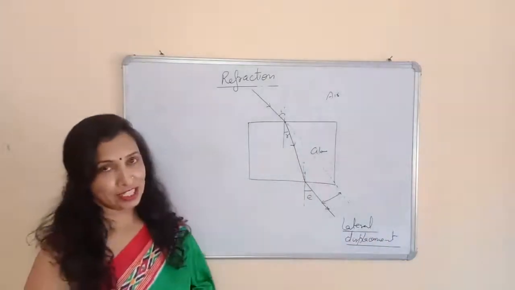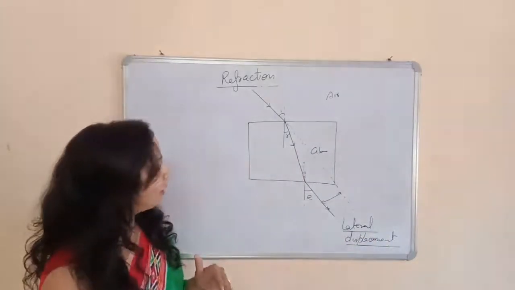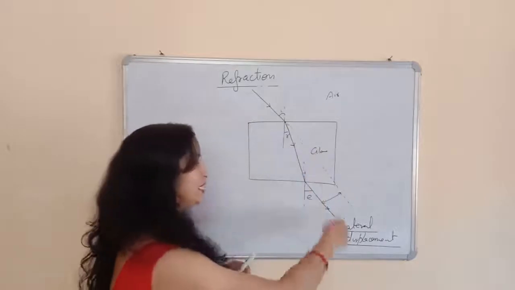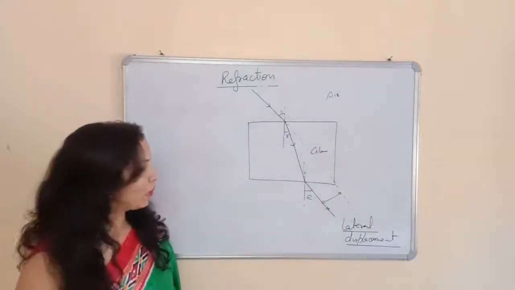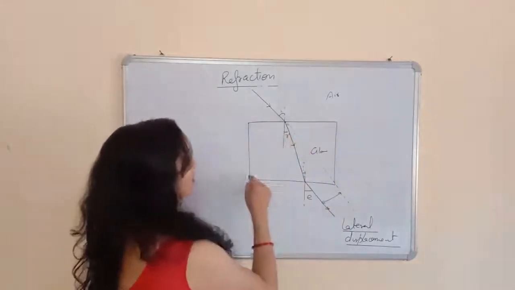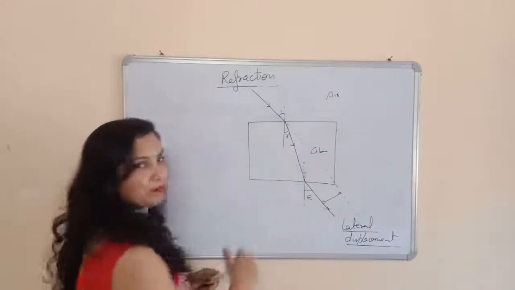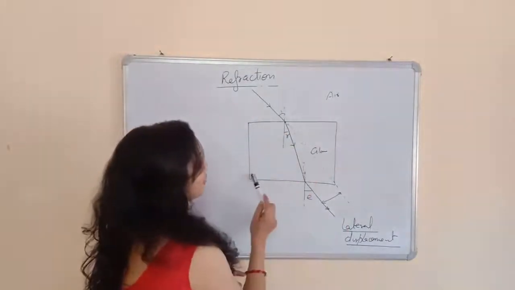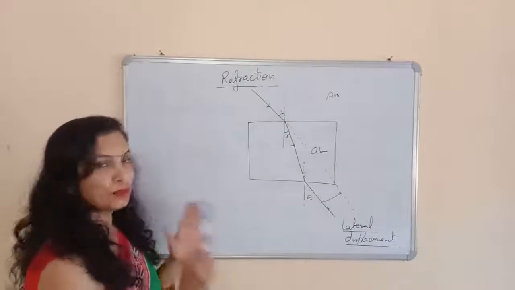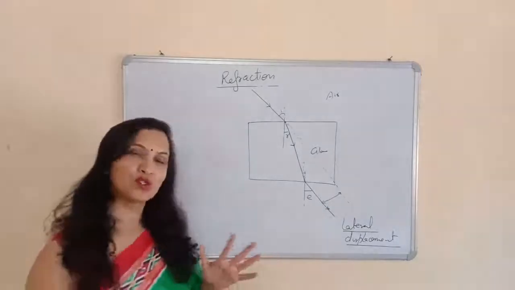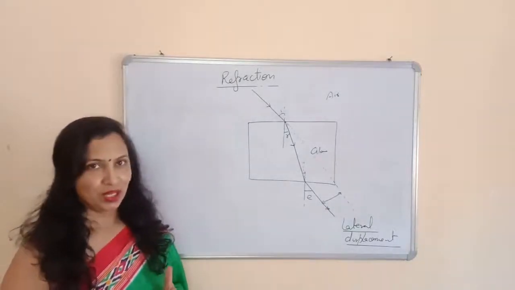The reason why these rays are parallel to each other is that these two surfaces are parallel to each other. If these two surfaces are parallel to each other, then the produced incident ray and the emergent ray will be parallel to each other.